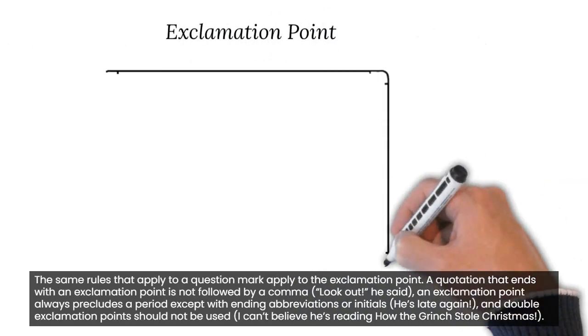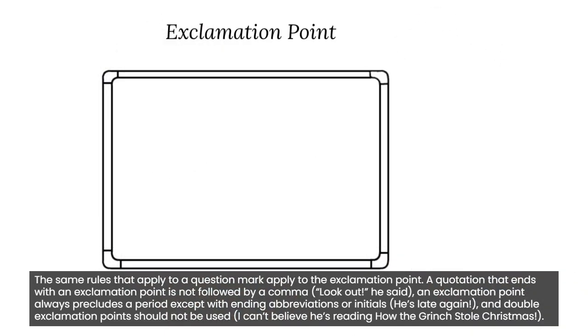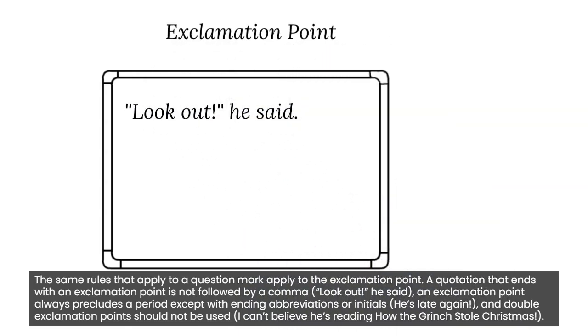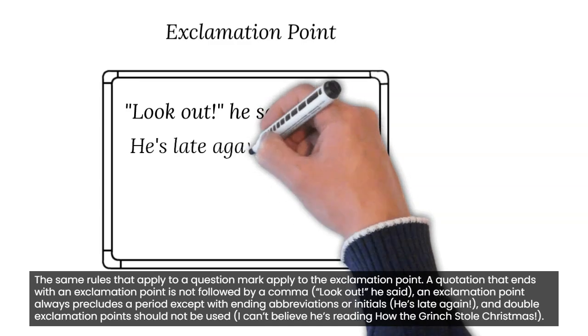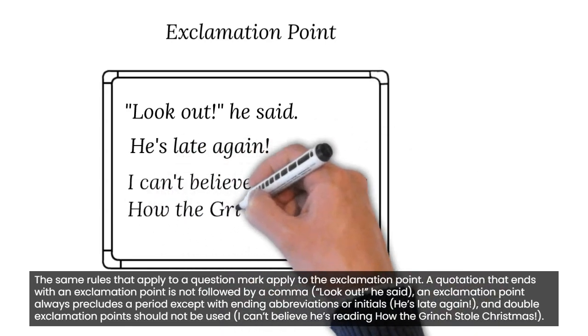The same rules that apply to a question mark apply to the exclamation point. A quotation that ends with an exclamation point is not followed by a comma. "Look out!" he said. An exclamation point always precludes a period, except with ending abbreviations or initials. He's late again! And double exclamation points should not be used. I can't believe he's reading How the Grinch Stole Christmas!